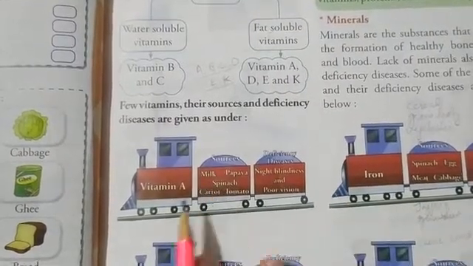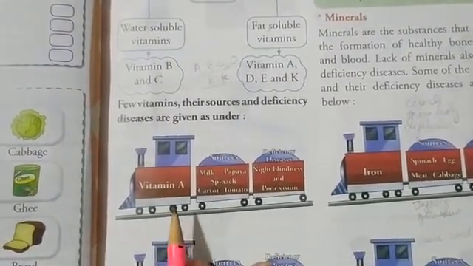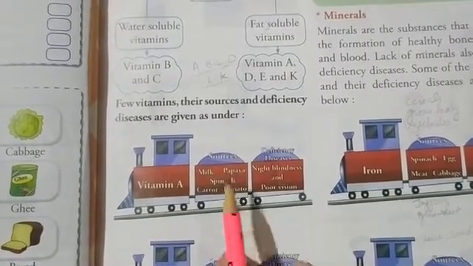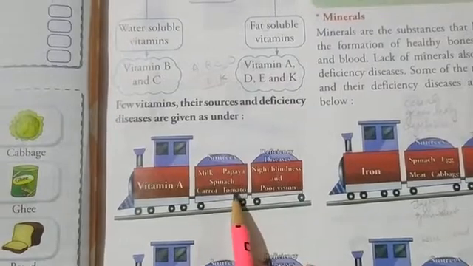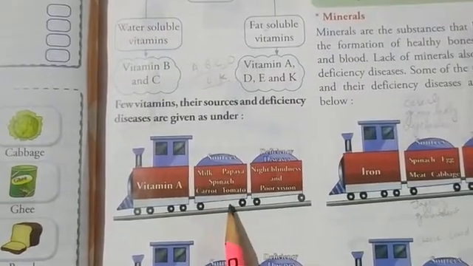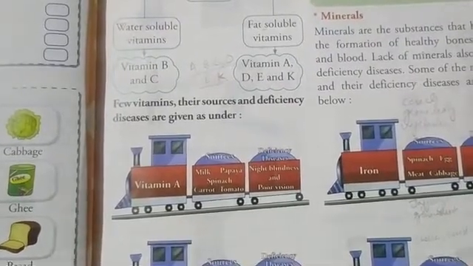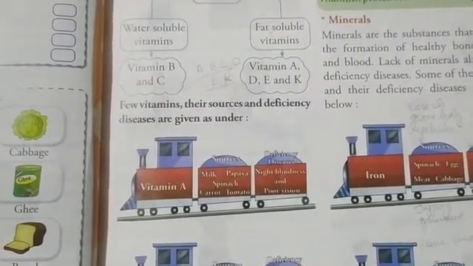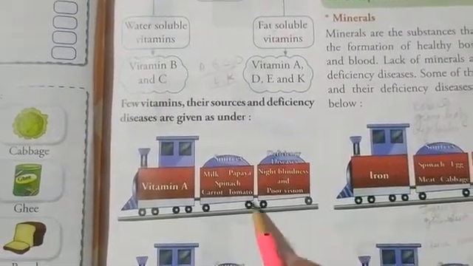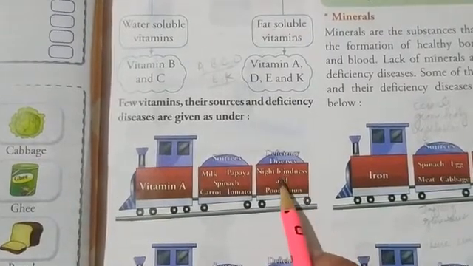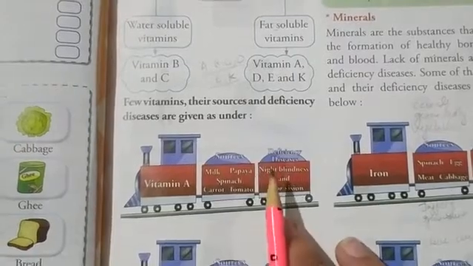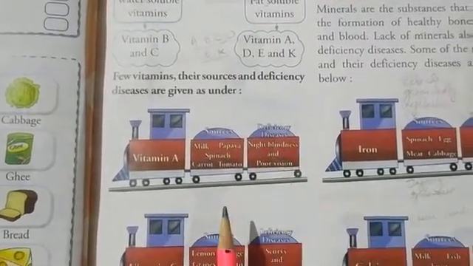Now what are the sources of vitamin A? Firstly, we are talking about vitamin A. Milk, papaya, spinach, carrot, tomato. These are very good sources of vitamin A, and we should take vitamin A for better vision, and the lack of vitamin A can cause night blindness and poor vision. So we should include vitamin A in our diet.